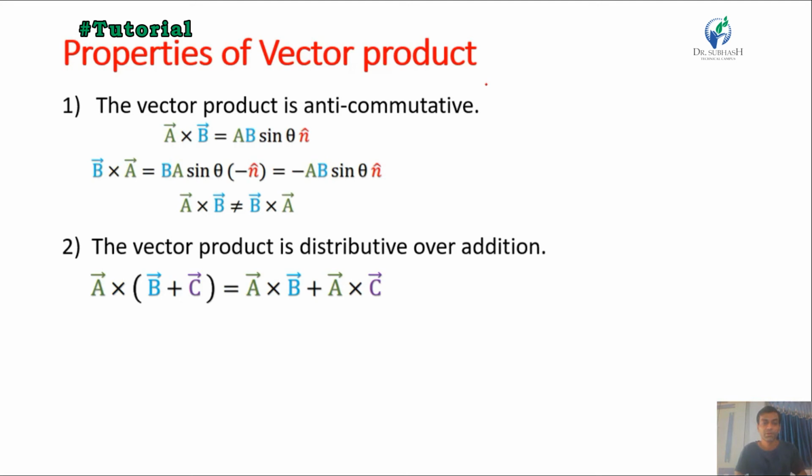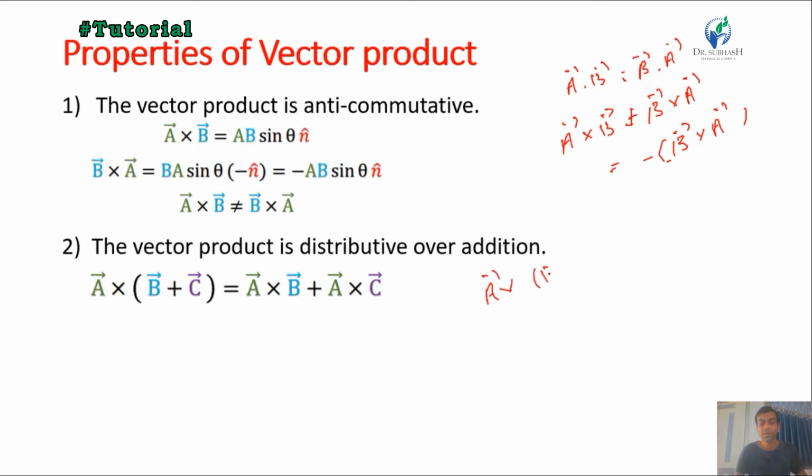Properties of the vector product: the vector product is anti-commutative, meaning it does not follow the commutative law like the dot product, where A dot B is equal to B dot A. Here in the cross product, A cross B is not equal to B cross A, but it is equal to the negative of B cross A. The vector product is distributive over addition. Like the dot product, the vector product can also be distributed over the addition of vectors like this.